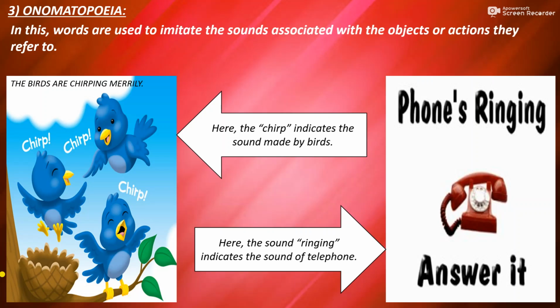So this sentence is also an example of onomatopoeia. So when we talk about onomatopoeia, we only have to remember that it focuses on the sounds which are associated or which are created by different objects.